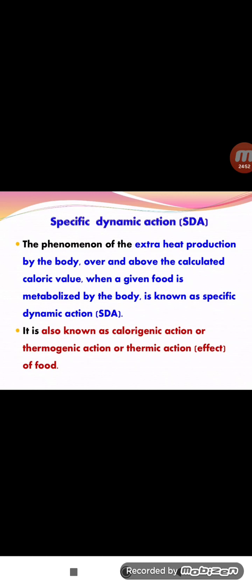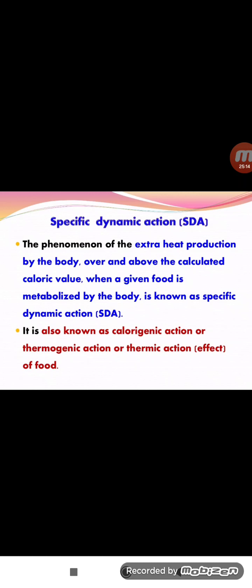Specific dynamic action means the extra heat production by the body over and above the calculated caloric value when a given food is metabolized by the body. Simply, BMR is the minimum amount of energy released.